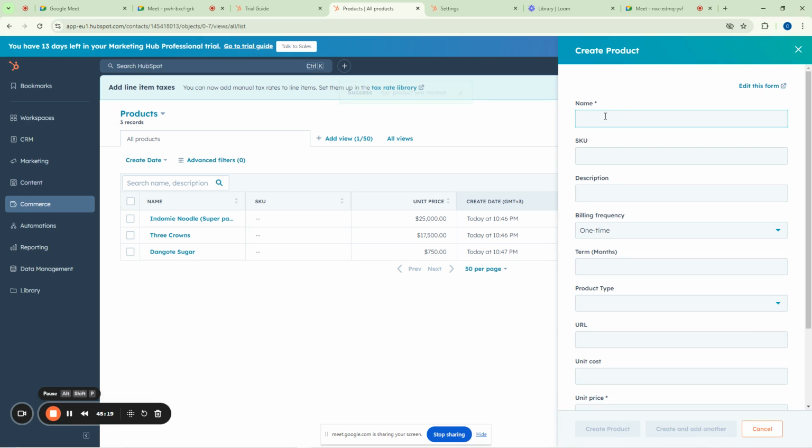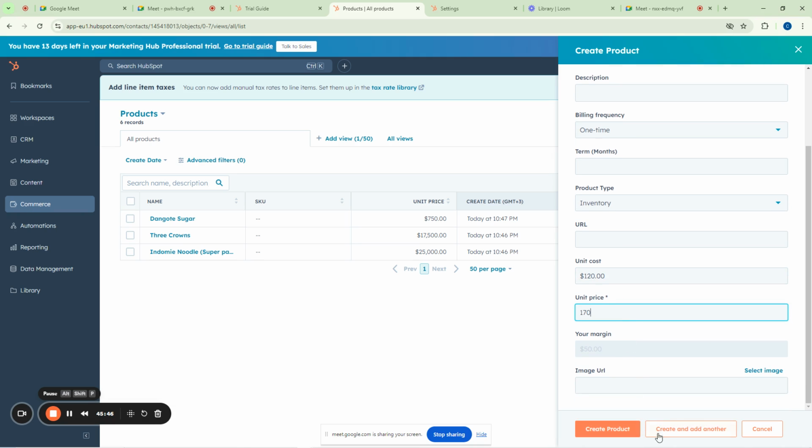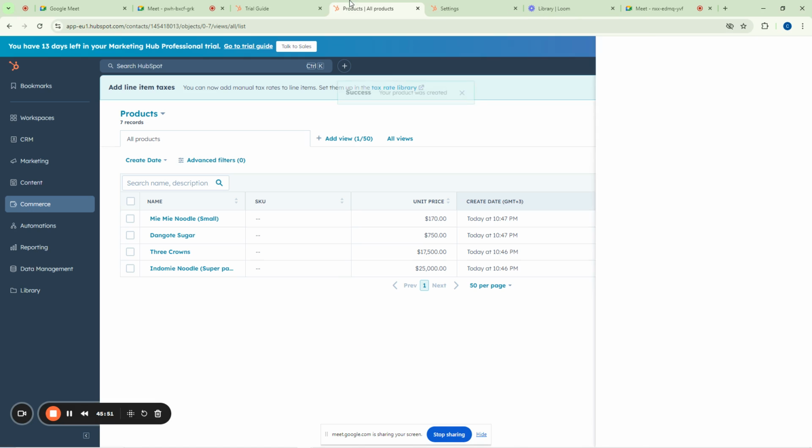You can say maybe you sell Indomie noodles, or let us put Mimi noodles. Mimi noodles, of course, is a small size. So you can put here the unit cost, of course after inventory, unit cost is 120, and then you sell for 170. Then you can just be there and be doing all your stuff.